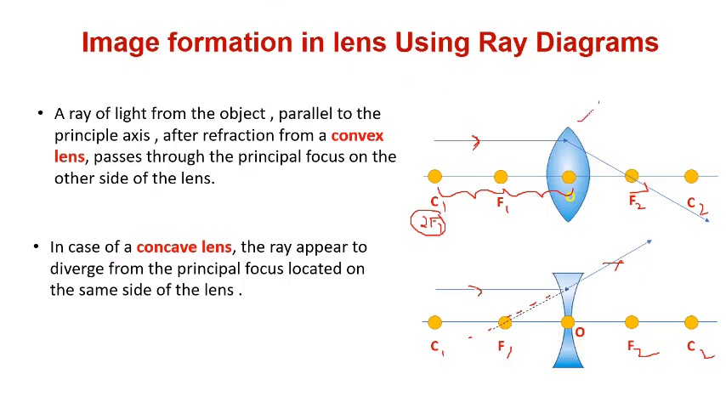this is the convex lens, and for the concave lens we have this property. What property? If a ray is parallel to the principal axis, in a convex lens it will pass through the focus, and in a concave lens it will diverge, and it would appear that it has come from the focus on the same side of the lens.